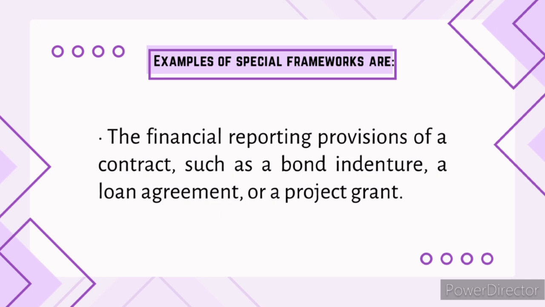Lastly, the financial reporting provisions of a contract such as a bond indenture, a loan agreement, or a project grant. So it is a contractual framework. These arise from a specific contract such as a bond indenture, to ensure compliance with the bond terms. Also a loan agreement, to monitor the loan covenants. Lastly, the project grant, to report compliance with the grant provisions.